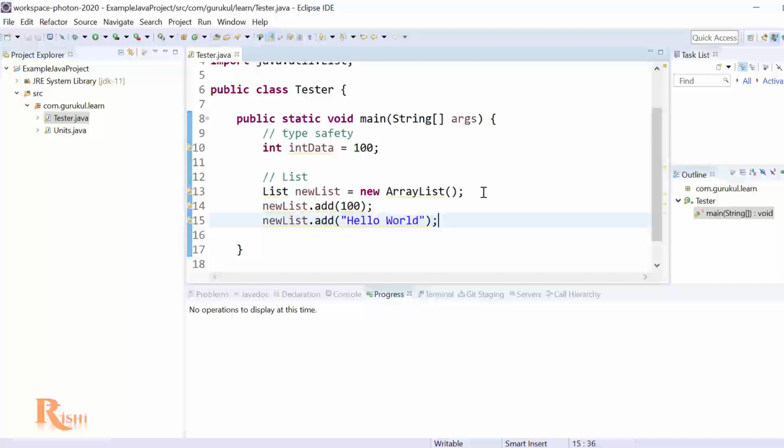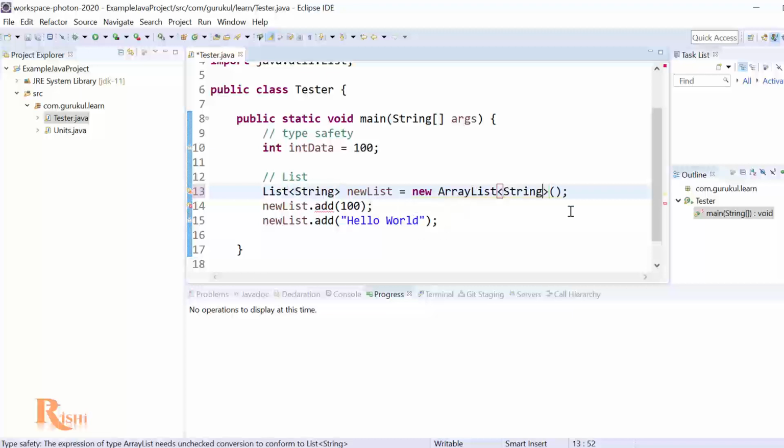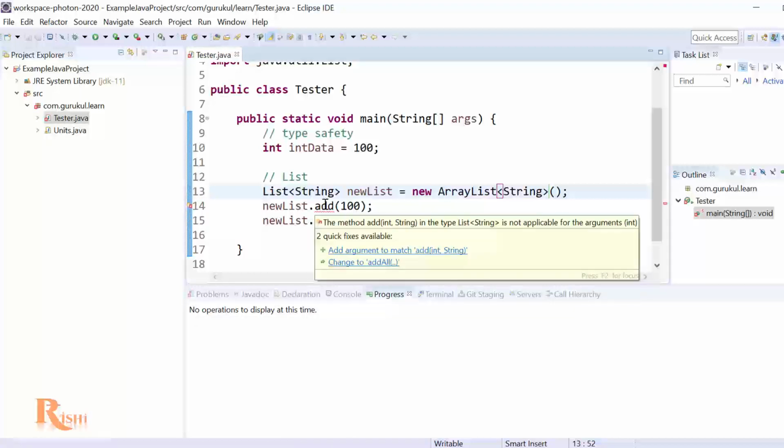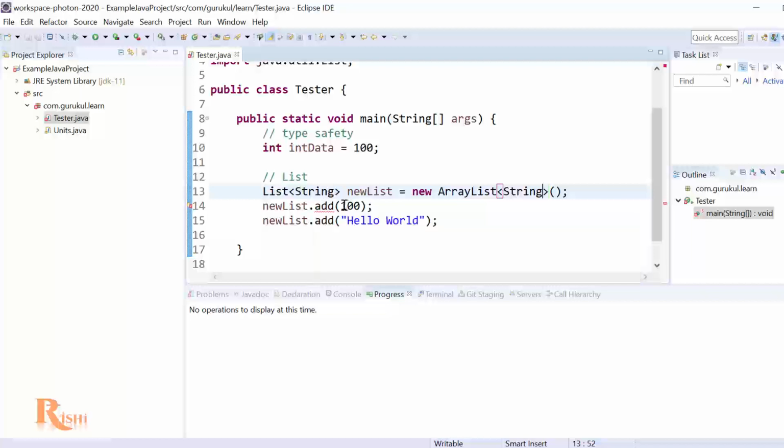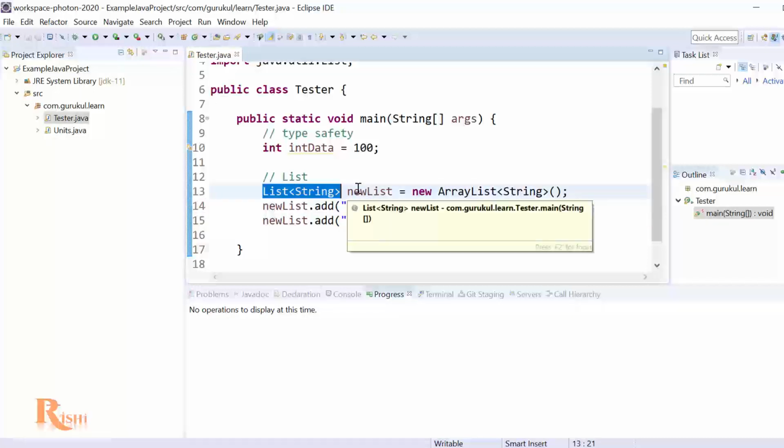So let's try to understand how generics are implemented. The first and core reason is this, we want to make sure of type safety. So if this particular list is of strings only, then I have to define a generic here. That means I have to define string. So if I define string, and in ArrayList also I define string in these brackets, I get an error on adding 100 because 100 is not a string, 100 is an integer. So now I have to change this to a string, and then it's accepted. So this type safety is achieved with the help of generics.